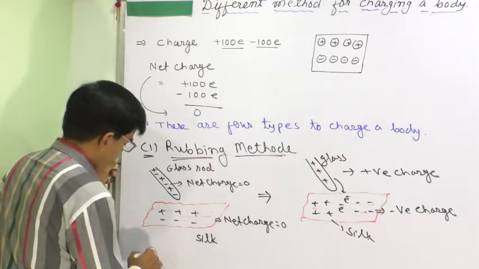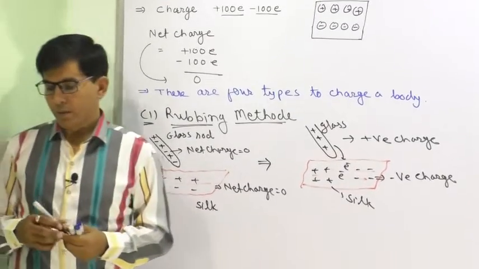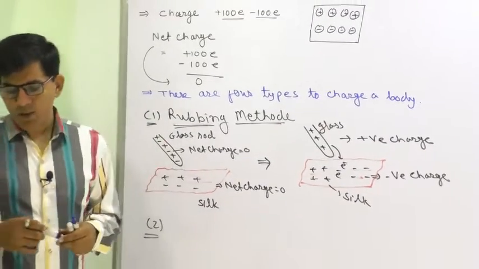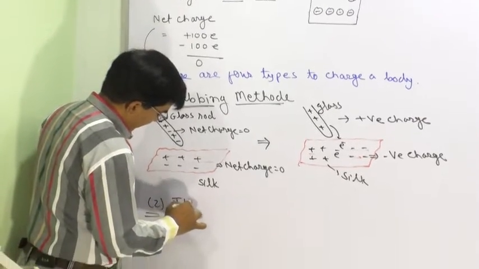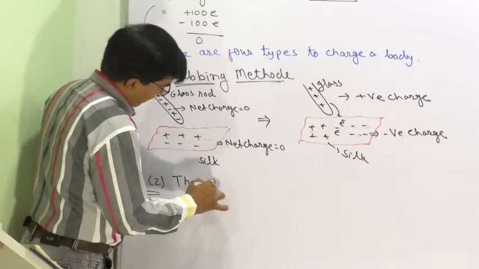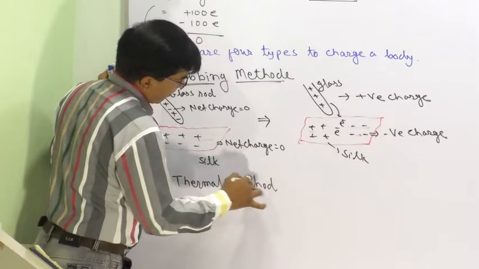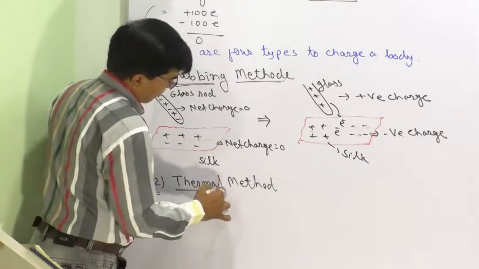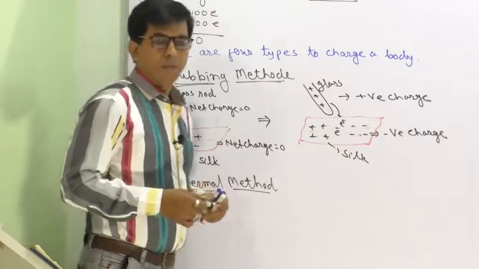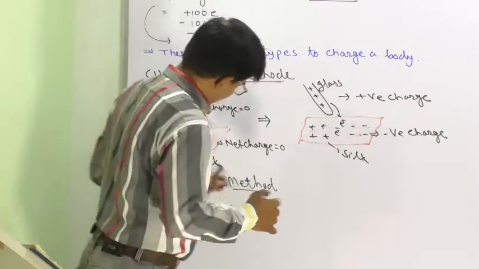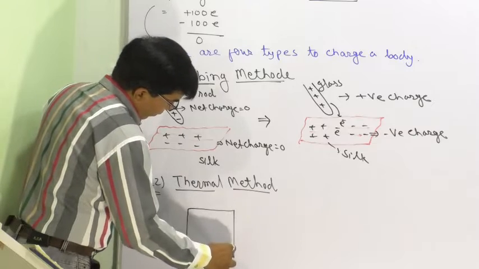Second method, the heating method. Heating method means thermal method. What is happening in the thermal method?